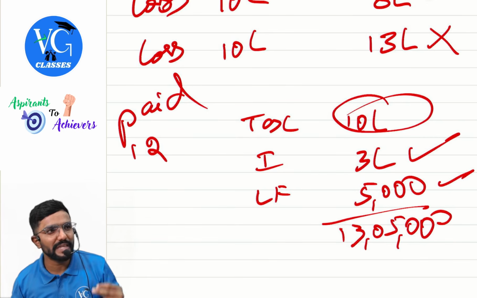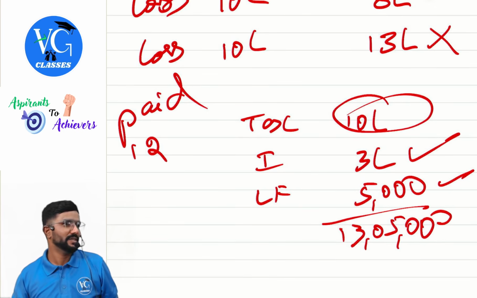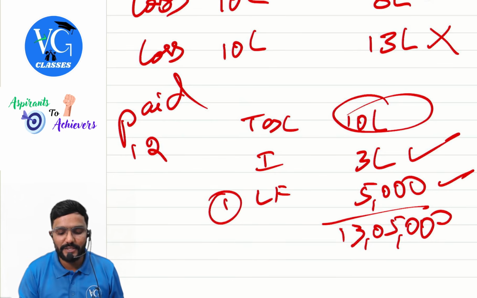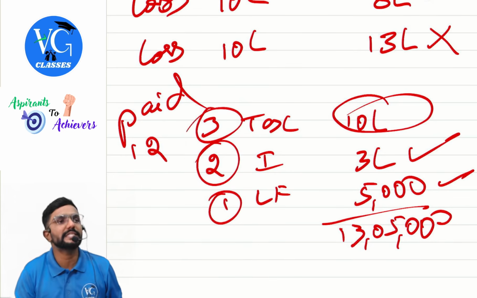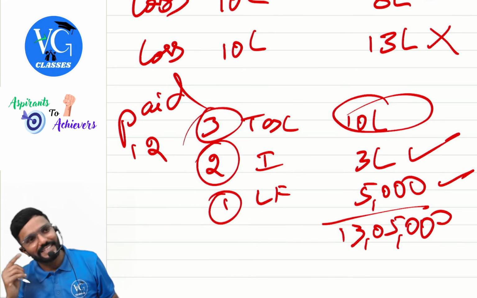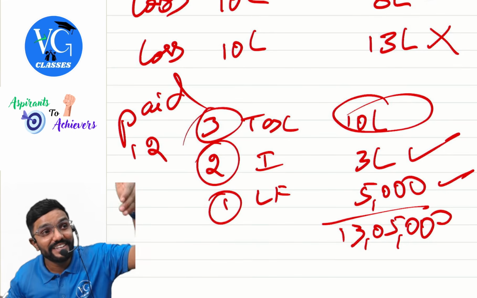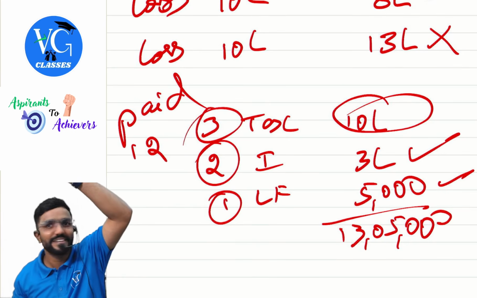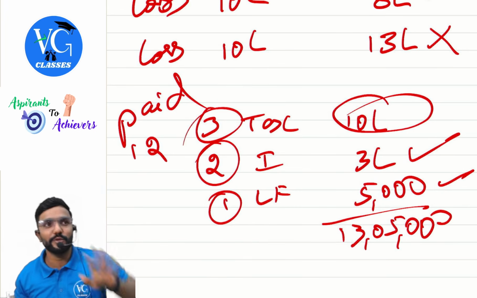So still something is outstanding. What is it? Tax amount. So the order of adjustment is first late fee, next interest, third is tax. And if you delay the payment of the short amount, interest will continue again. Interest will continue on that short amount.